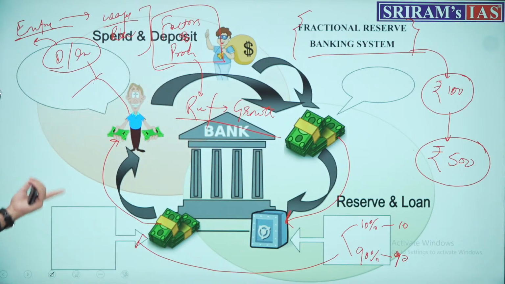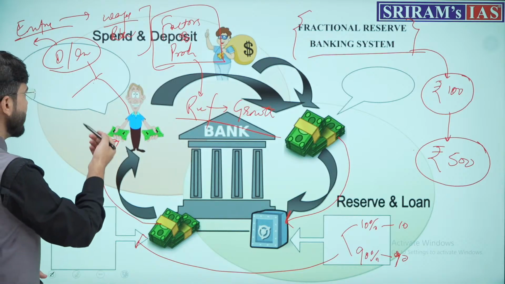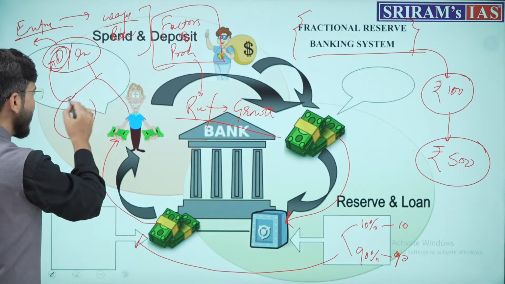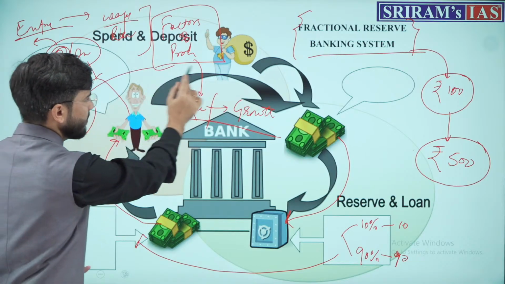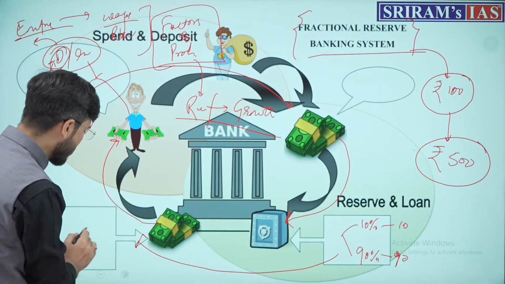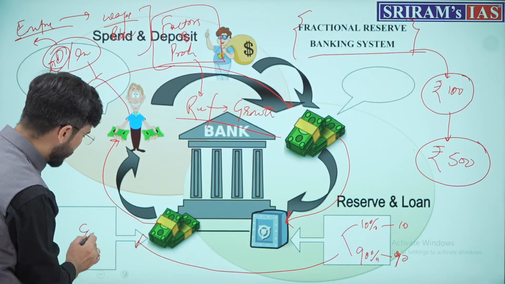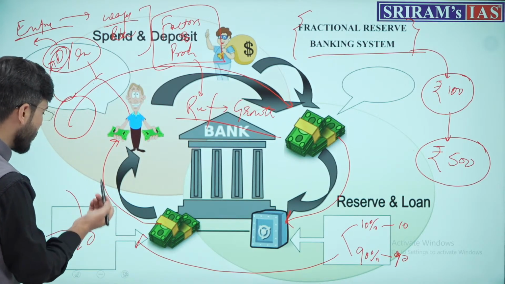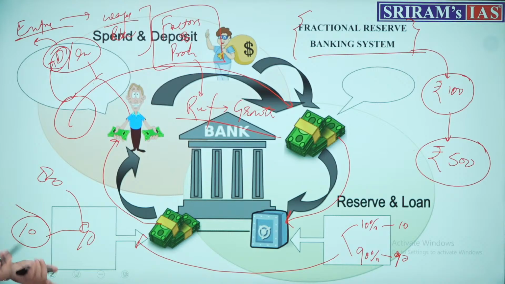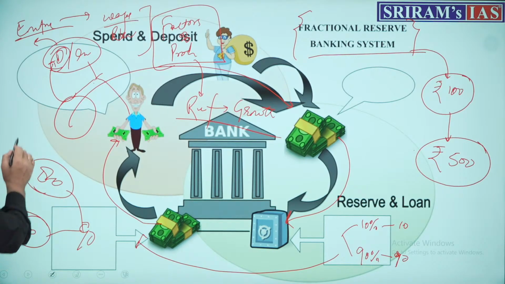Again, another plan of this person can be that he will spend this money in his daily expenses and again save a part of it in the bank. Once he saves a part of it, suppose he got 90 rupees loan, he invested 80 rupees of it, kept 10 rupees with himself, and invested 80 rupees in the industry.